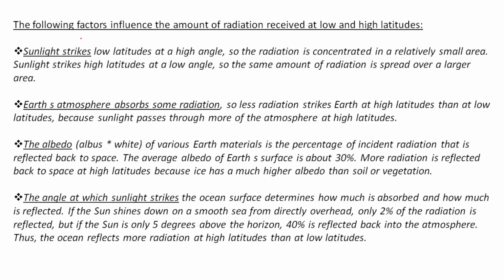These are the factors I have already told. First, sunlight strikes low latitudes at high angle, as I explained in the previous slide. The radiation is concentrated in a relatively small area, as we have seen, and sunlight in the high latitudes, that is the polar region, strikes at low angle. So the same amount of radiation is spread over a larger area.